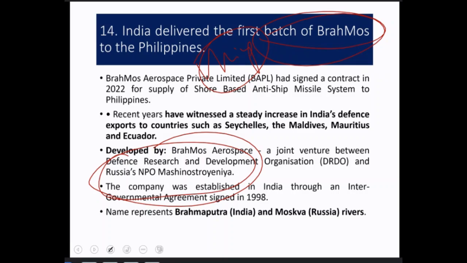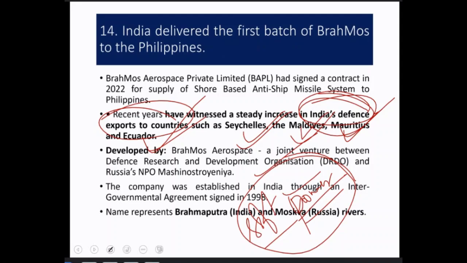This particular missile, BrahMos, for the first time, the first batch is being delivered to the Philippines. You should keep in mind that India's defense exports are a very big component. Since we are delivering the first batch of BrahMos to the Philippines for the first time, a question may come: which of the following countries received the first batch of BrahMos? It will be a direct question, which is very, very important. Again, the answer is the Philippines. This is a direct memory-based question. There is no concept here.